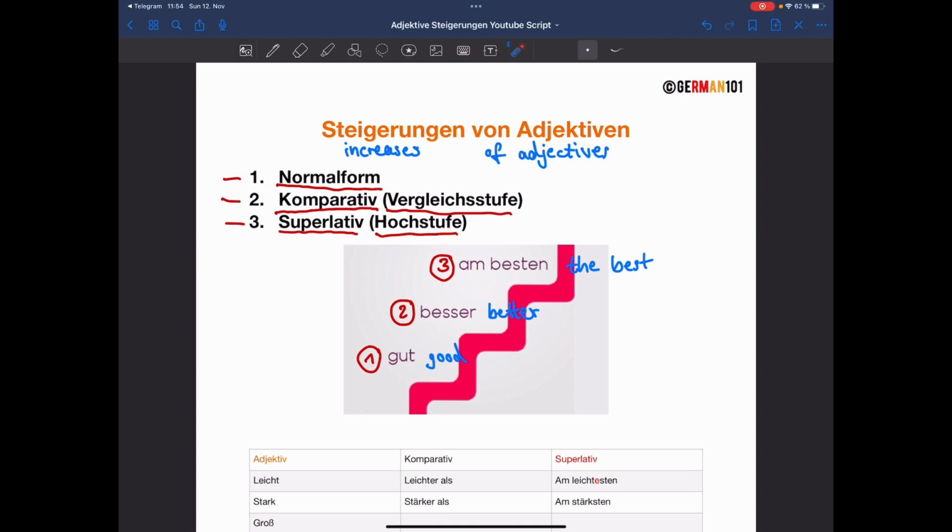So basically you can say, the food is good. Let's say like that. Das Essen ist gut. Gut, it's good, right? But how can you say this food is better than yours or something? Then you can say, das Essen ist besser als deins. The food is better than yours. And then if you want to say, this food is the very best, then you can say, dieses Essen ist am besten. This food is the best. Okay, this is why we need these increases of adjectives.